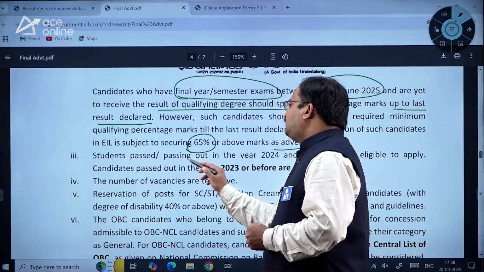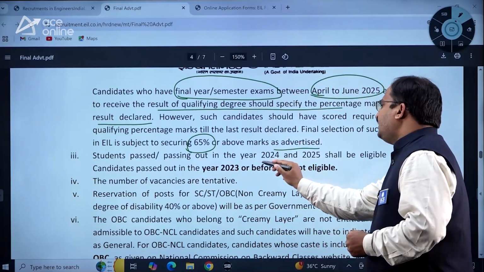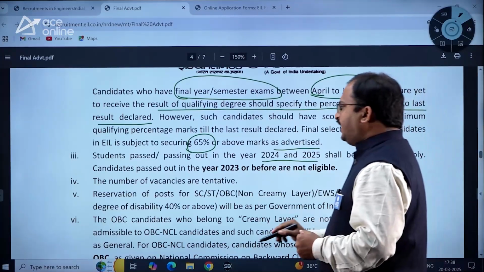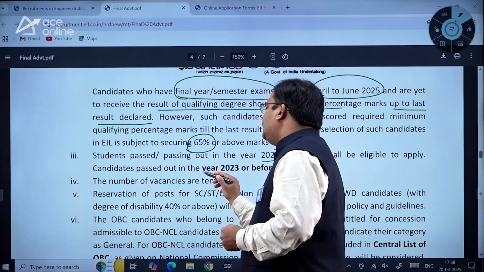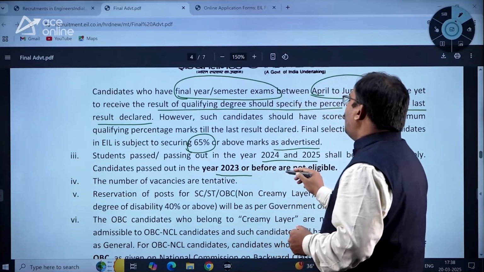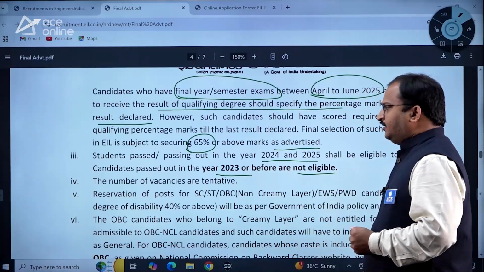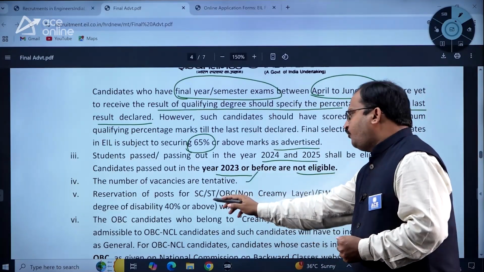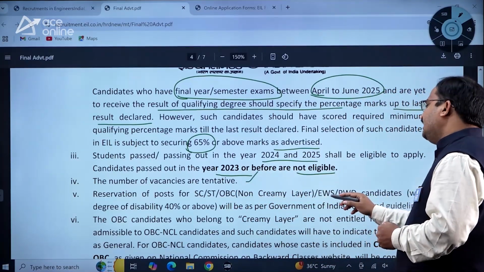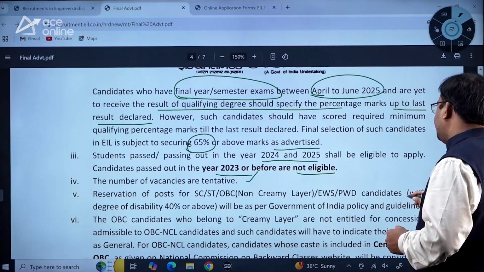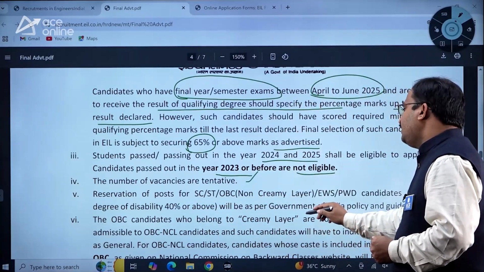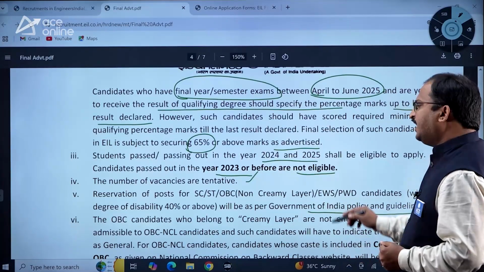So students passing out in the year 2024 and 2025 shall be eligible to apply. Candidates passed out in the year 2023 or before are not eligible. Okay, the number of vacancies are tentative. Reservation of posts for SC/ST, OBC, NCL, EWS, PWD candidates with degree of disability 40% or above will be as per Government of India policy and guidelines.